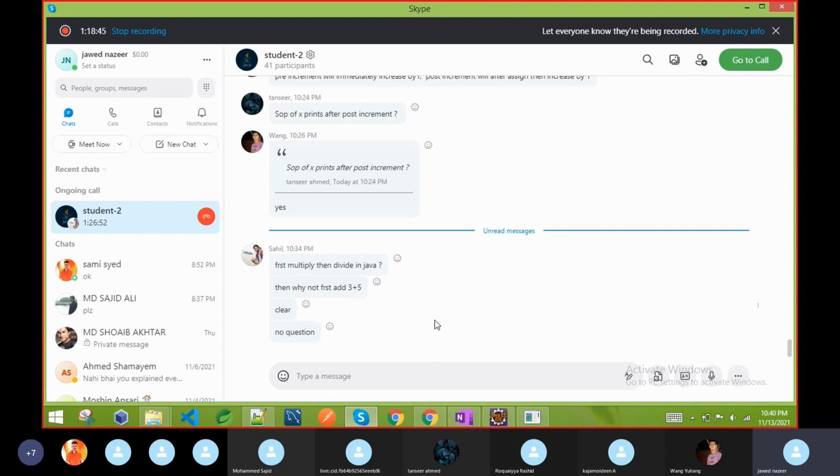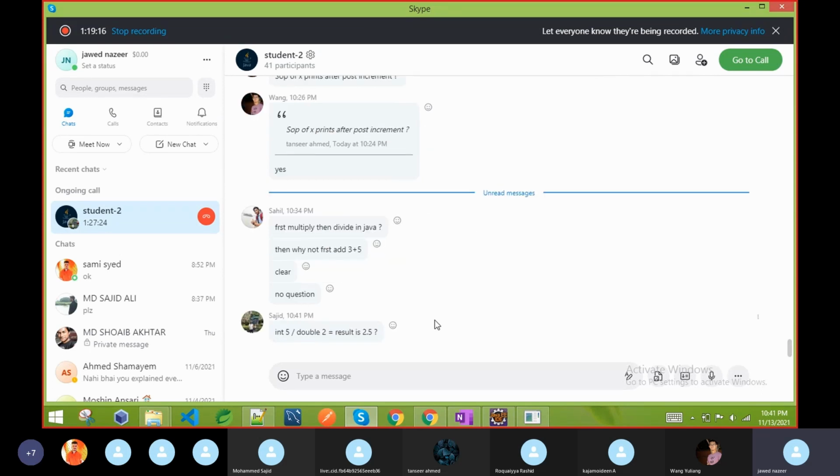Like in maths, having plus, minus and all those things, pre and post increment in Java, the same thing is applied in the programming language, Sahil. It depends on the priority. The rule is left to right, but if someone has the higher priority, then we have to first entertain those things. So this is the case. Yes, double you have to write inside the bracket. You cannot, in double, 2 means 2, you have to make it double. Either you can write 2.0 or you can write double inside the bracket, the way I wrote.